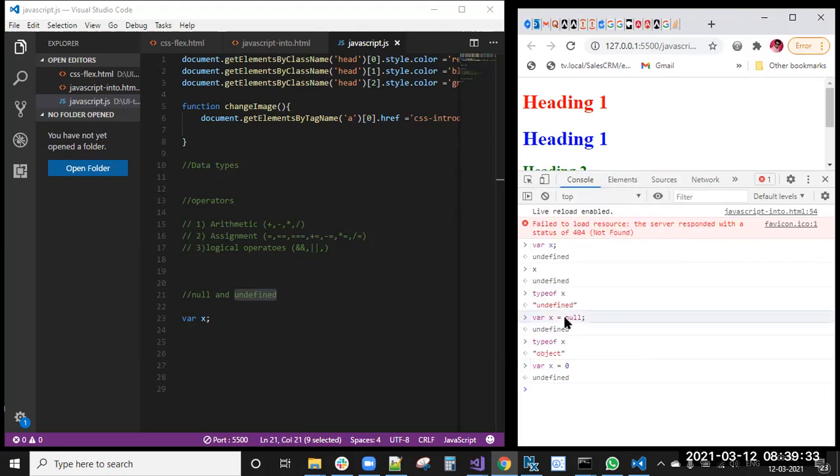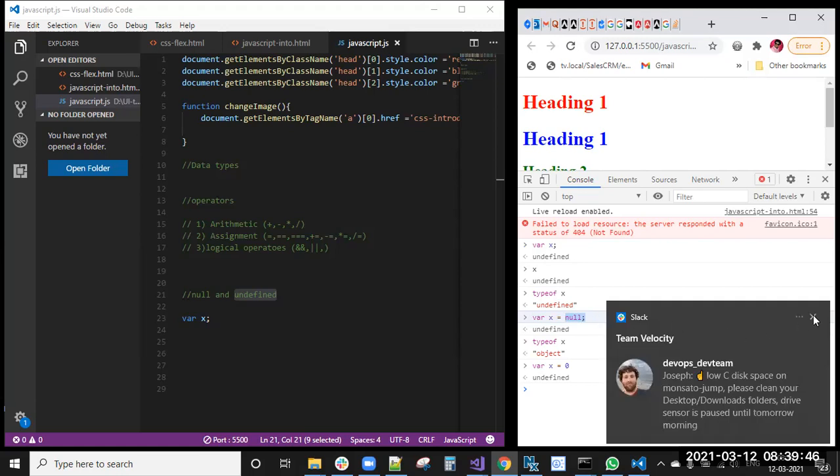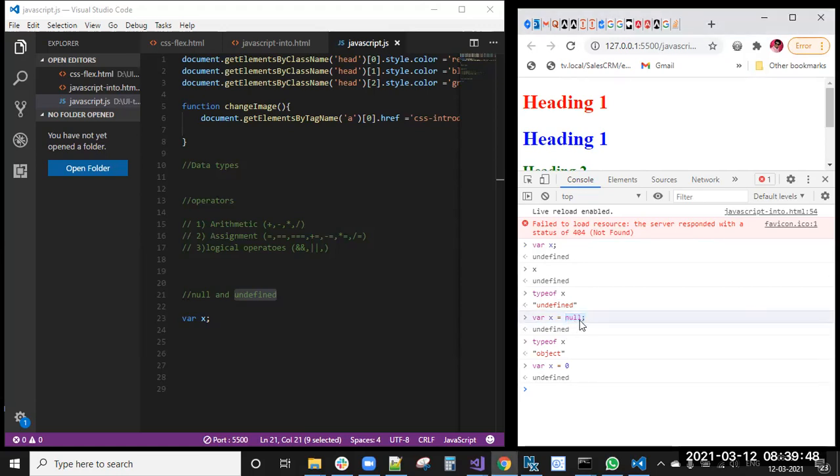Actually, in interviews, they will ask you a question like, what is the difference between null and undefined? Null is nothing but not a value actually. So no need to assign any value. I don't want to assign any value, number, string, or anything, but still you can assign that variable with null value. Null means no value is there. Undefined means the variable exists, but the value does not exist.